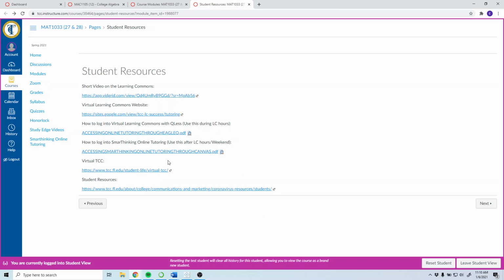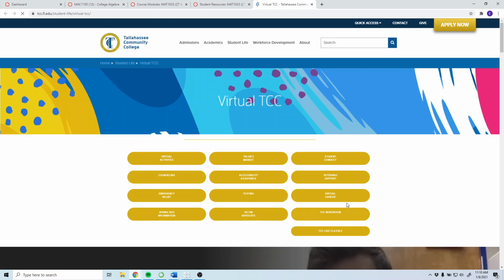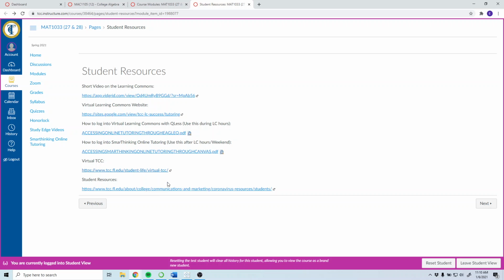And Smart Thinking is more for late night hours and the weekends when Learning Commons isn't open. You can access Smart Thinking through Canvas. And there's also this virtual TCC website, which has a lot of links that you might need to use. And it's all in one spot, which is nice. And then student resources, this is very specifically about COVID. You probably know enough about it now, but I'm leaving that up there.